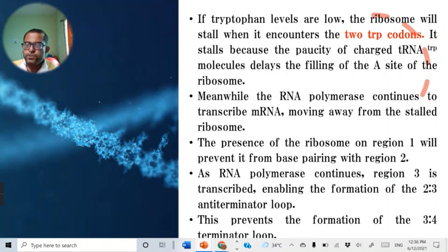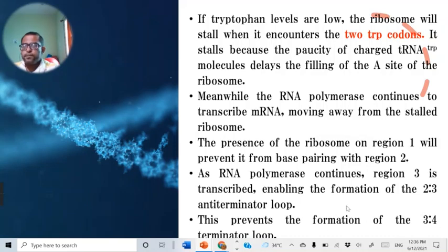Transcription continues. Because of the pairing of region 2 and region 3 of the leader mRNA, there is no formation of the other secondary structure, the pairing of region 3 to region 4 of the leader mRNA, which is the terminator loop.